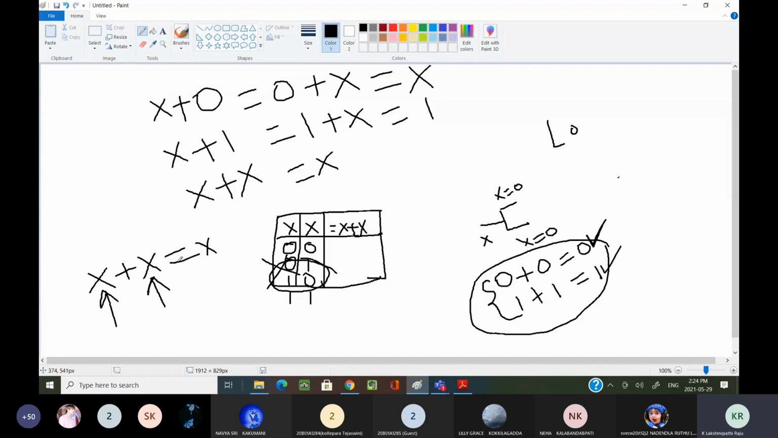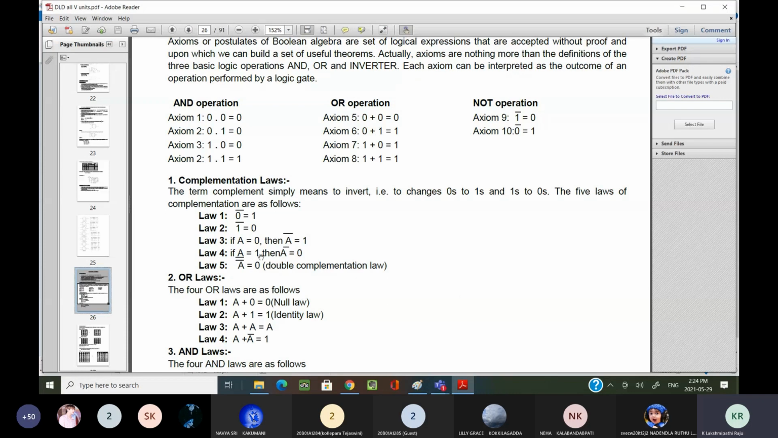That is the reason x plus x we can consider as x. Sir, why do we have to learn this rule, or why do we have to remember this law? Whenever you are simplifying expressions and you see this kind of situation, suppose you see a plus a, in this case you can simply write it as a. For that sake we are learning that OR law.